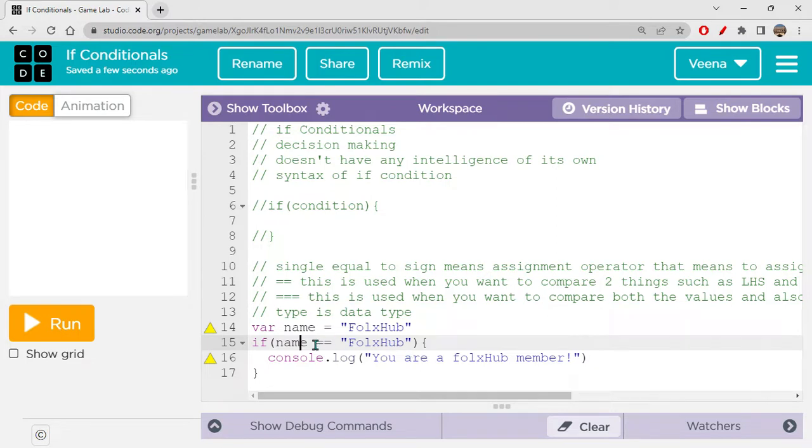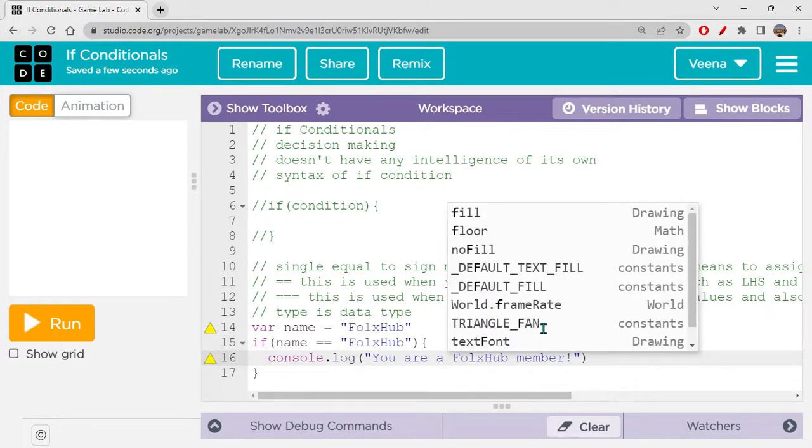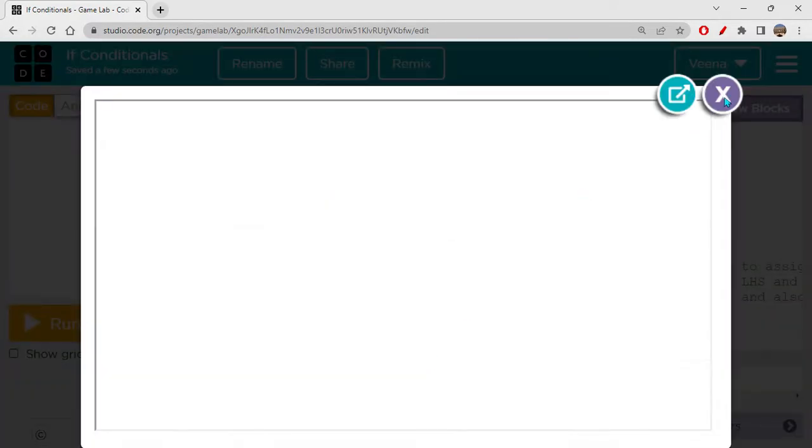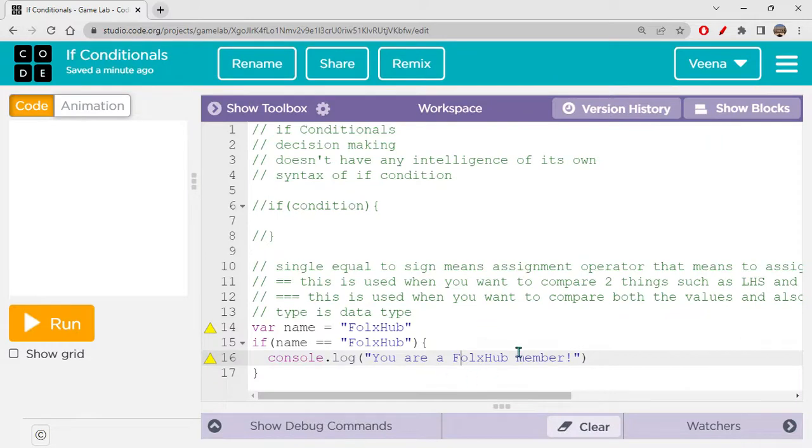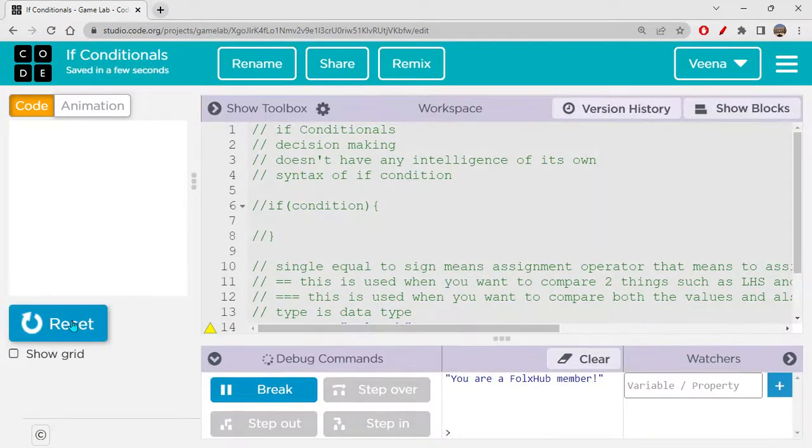Okay, so yes, name has Folks Hub. Now if name equal to Folks Hub, then we want to execute this, you are a Folks Hub member. So that's what I'm just writing. This is just a sample basically. Okay, let's run it and check. Yeah, you can see your Folks Hub member is written here.